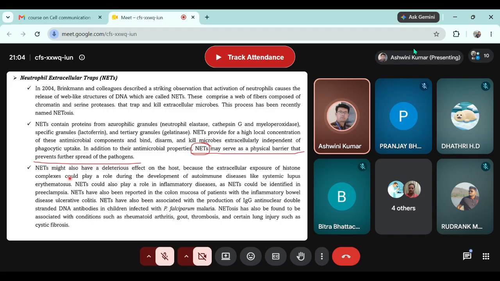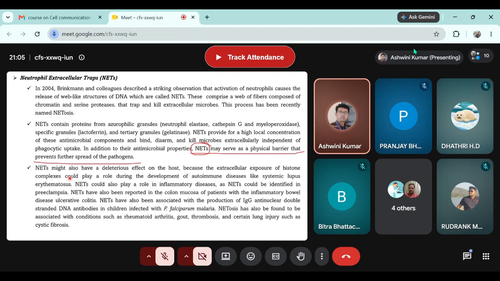But in the process of sending out chromatin material, you may recall the very fundamental fact that a chromosome is a structure made up of chromatin fiber and histone proteins, where the chromatin fiber is bound over the histone protein in a structure called nucleosome, right? That means when the neutrophil is sending the chromatin material outside in the form of net, because histone proteins are stuck to the chromatin material, they will also come outside the cell.